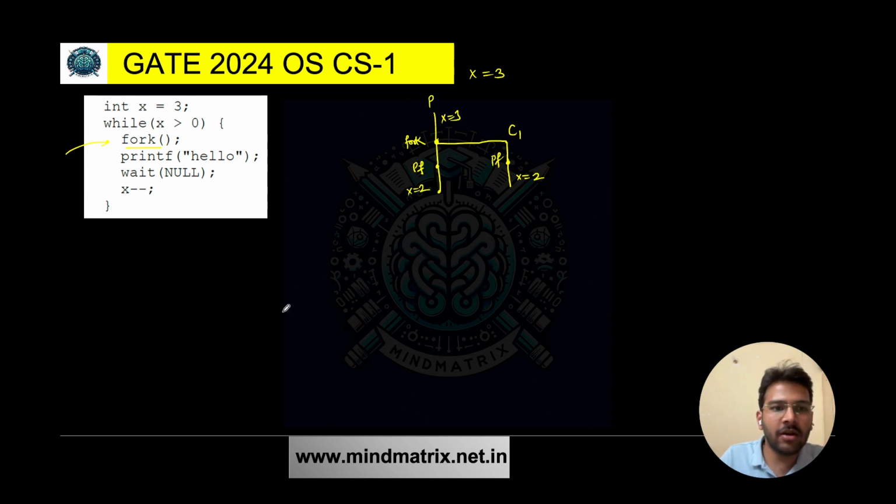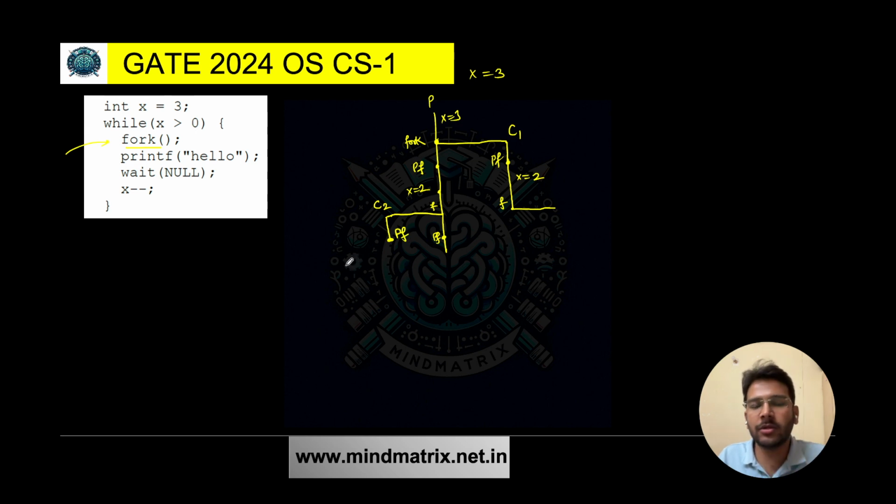Now in the second iteration, 2 is greater than 0. Again we are calling the fork system call. So what will happen? Parent will stay as it is, its child will get created. So here we have the fork system call, child will get created, and similarly for C1 also the fork system call will be executed and its child will get created. Right? Then after that printf hello. So we have this parent continuing here. So printf hello is there. Similarly, let's say here C2 is getting created and C2 is also executing printf hello.